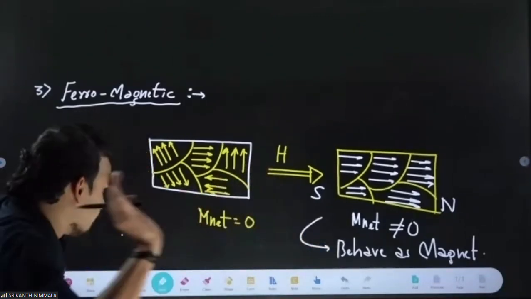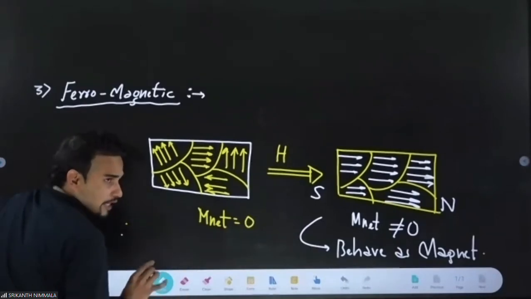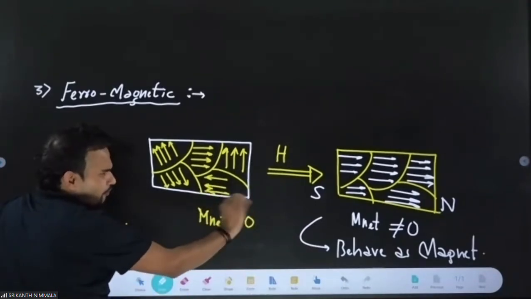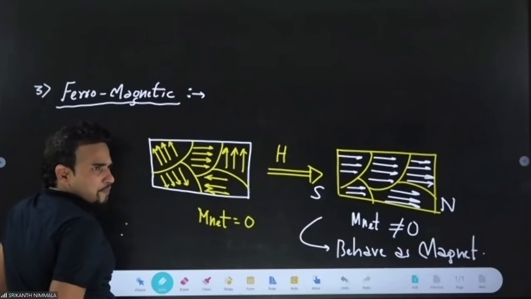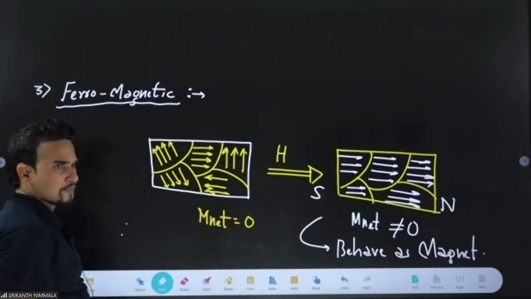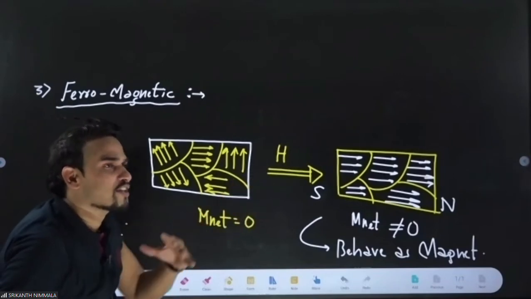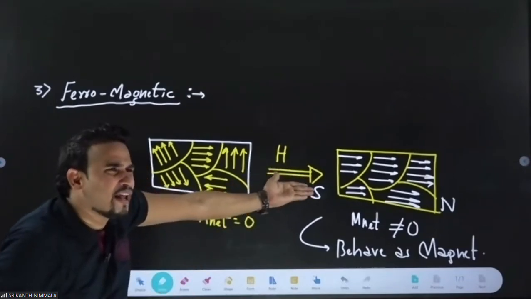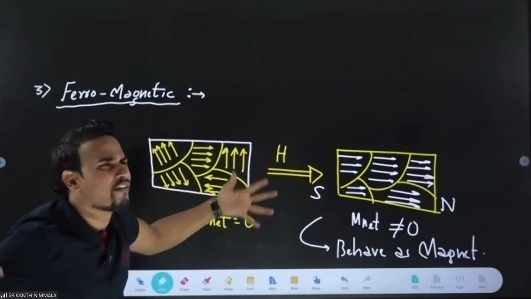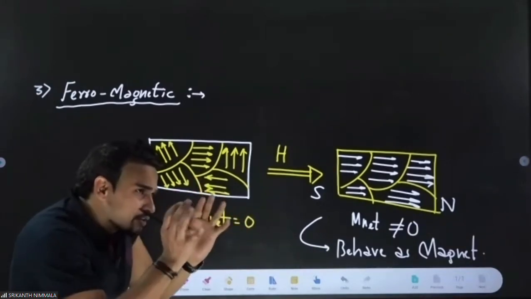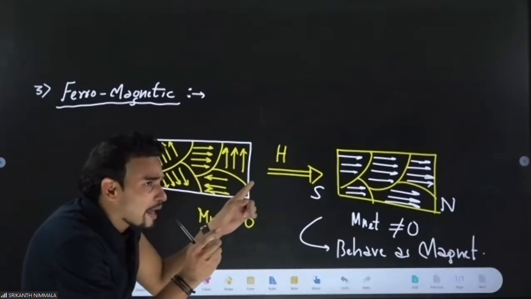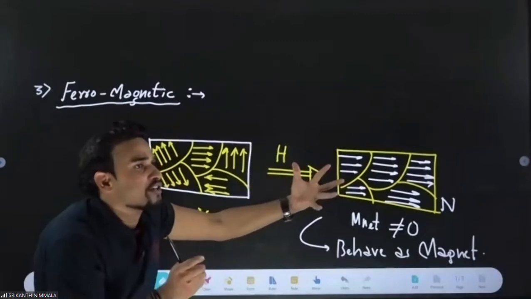Now understand how we'll be talking about it. Will they suffer attraction or repulsion? Not just attraction, say strong attraction. When the field comes there, they will suffer strong attraction. Less attraction is for para, and for ferro, large, strong attraction.